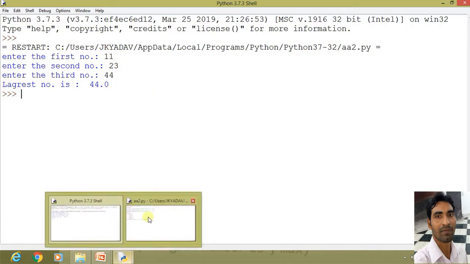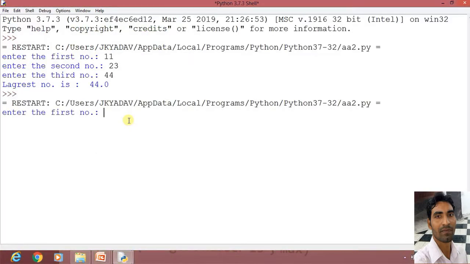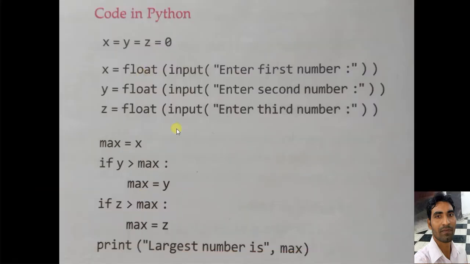Now if you want to execute again, check again, second execution. Once again, enter the first number, suppose 21. Second number, suppose 12. Third number, suppose 11. Now let us check. The largest number is 21. Now I think you have understood. Now let's proceed. So this is the program based on the if statement.